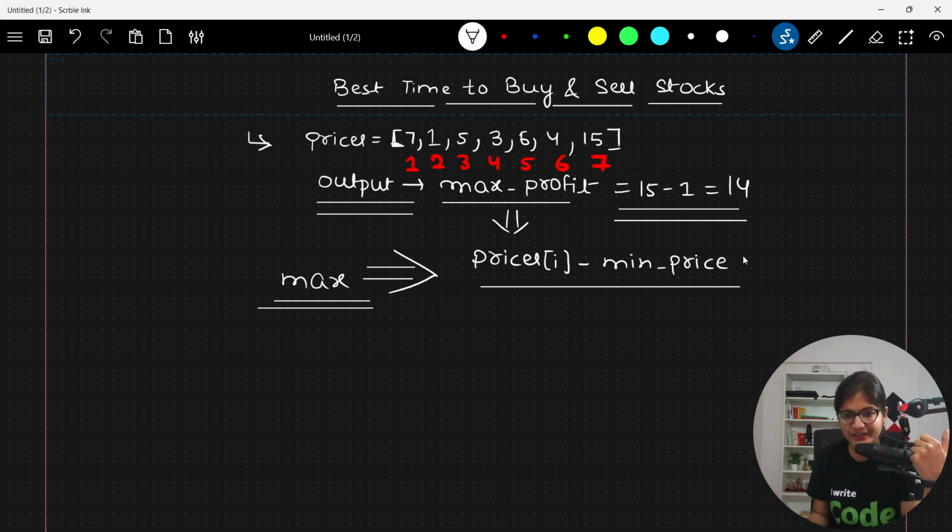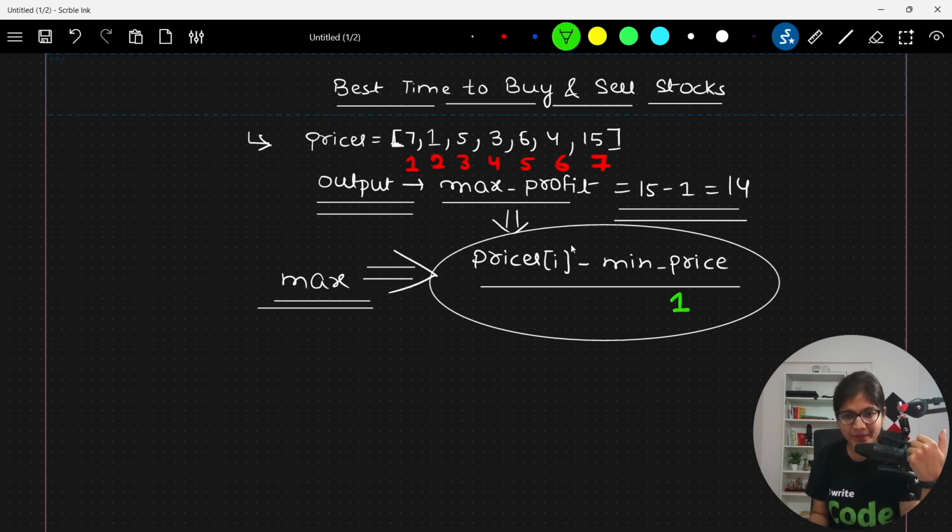Here the minimum price will be 1. For the prices at i, obviously 7 can't be the case, because we can only sell after buying at 1. So it will be 5 minus 1 is 4, 3 minus 1 is 2, 6 minus 1 is 5, 4 minus 1 is 3, 15 minus 1 is 14. I keep doing this subtraction and comparison with the max profit value, and whichever gives me the maximum value will be my final output.